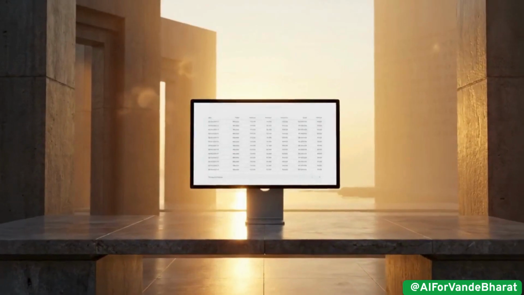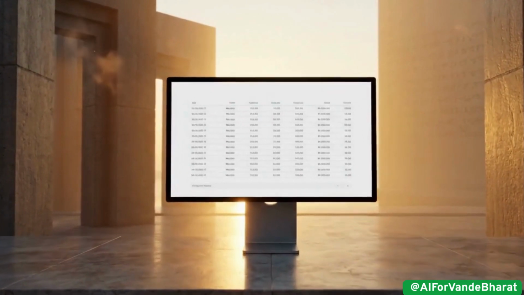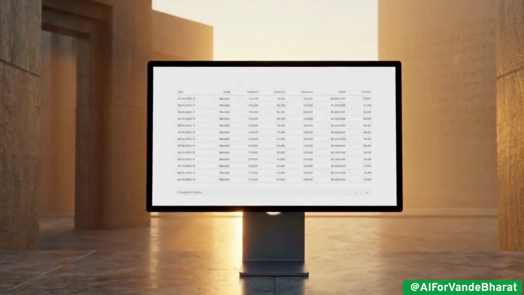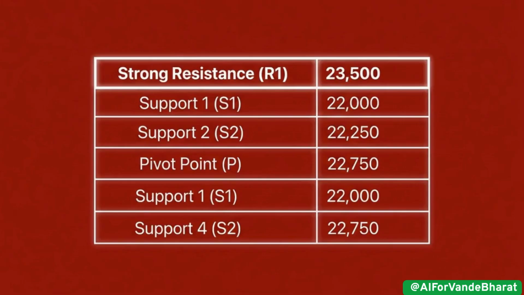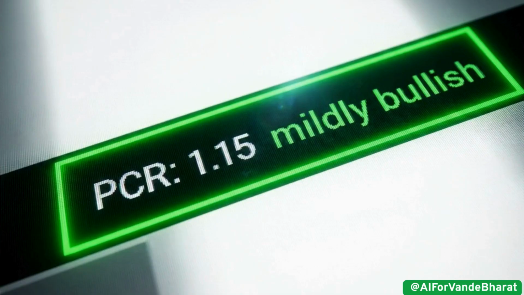This specific structure prevents the AI from generating conversational fluff. It forces the model to act as a disciplined data scientist, outputting actionable intelligence. Here is the output from a recent Nifty session. The AI identifies a strong resistance wall at 23,500, a massive support floor at 23,300, and a put-call ratio of 1.15. A ratio of 1.15 indicates mildly bullish sentiment.